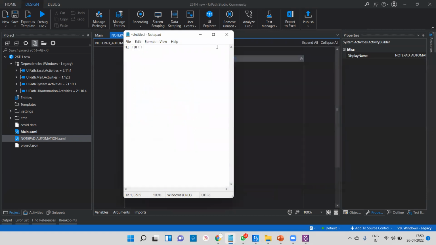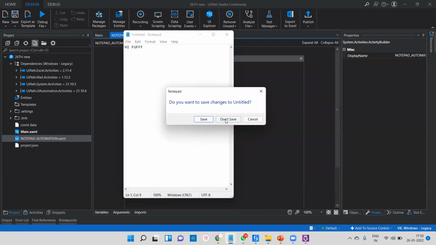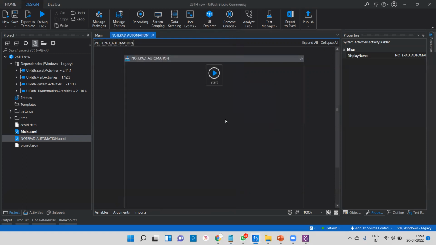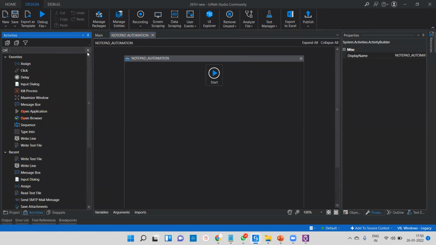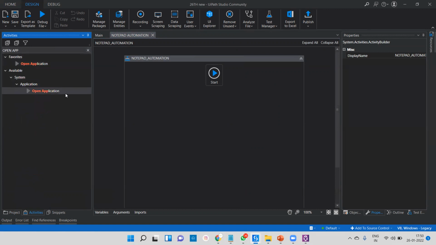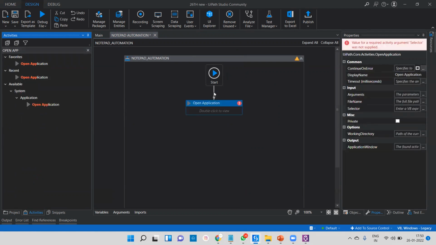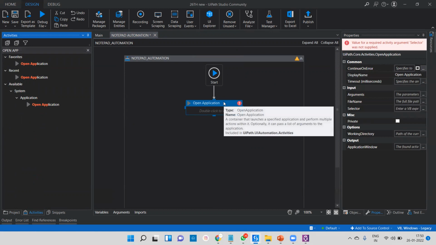Okay, it's very simple, but for that you have to remember those activities required for automating that application. What you do, you go to the activity panel, and there you go for this thing called open application. This activity is especially for launching any type of application like notepad, calculator. So these type of things you can do here. If you go for any tool like Blue Prism or Automation Anywhere, especially Blue Prism, whatever application you are going to automate, you provide the particular path.